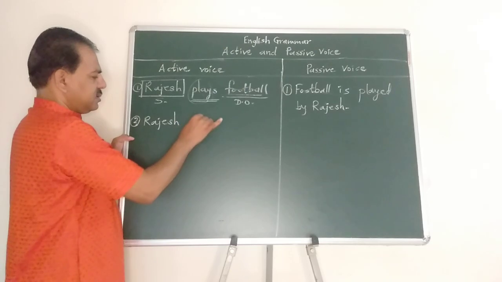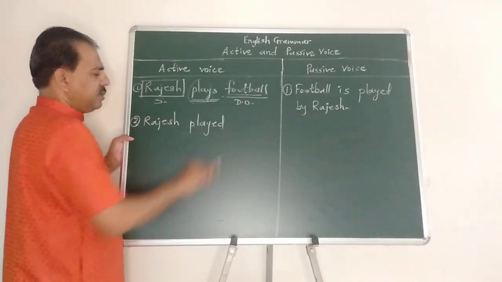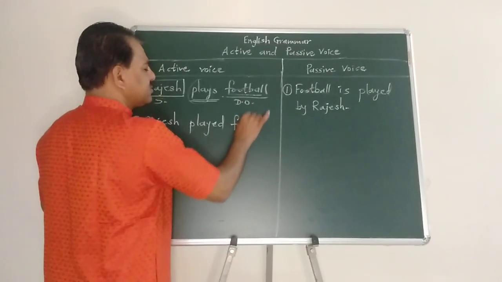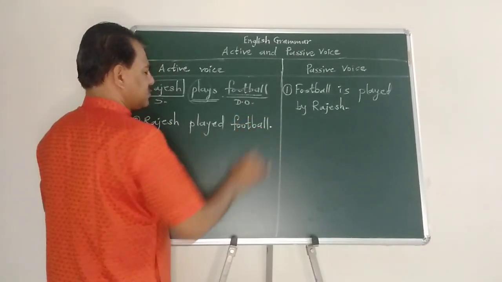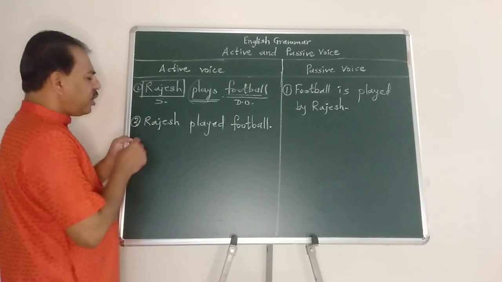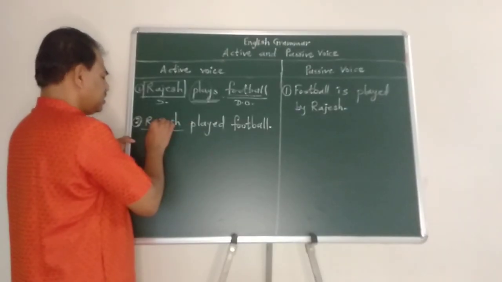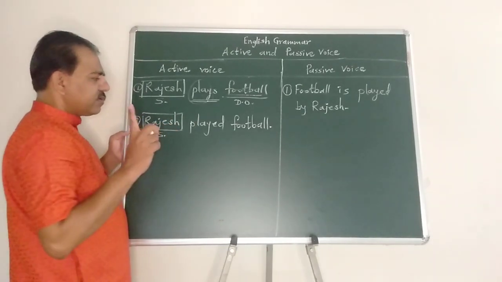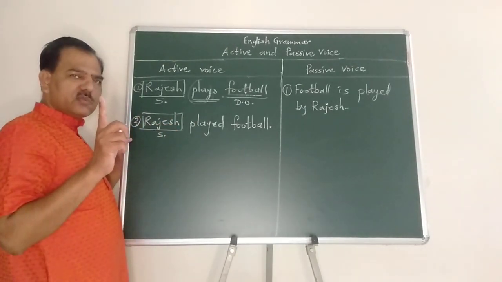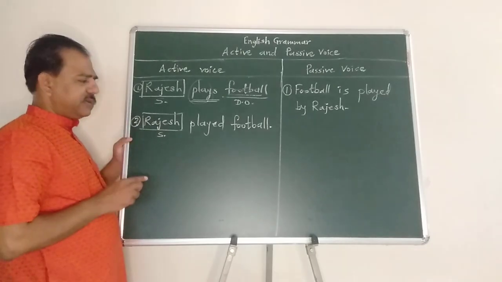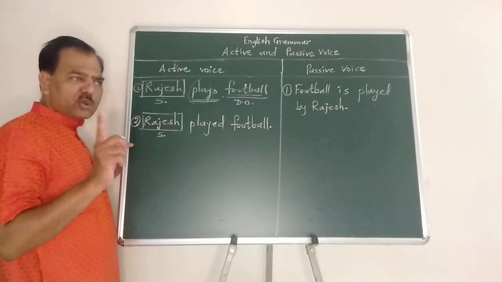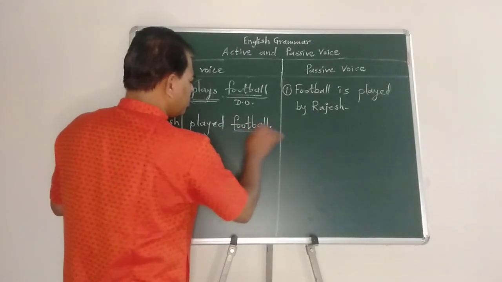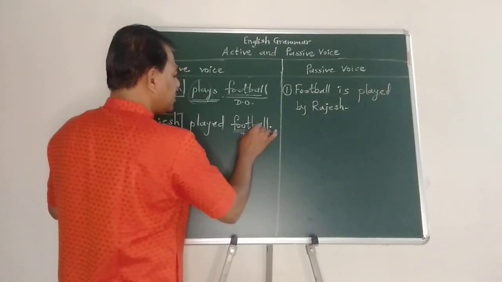Rajesh played football. Who played football? Rajesh. So Rajesh is the doer or subject of the sentence. Every time, ask the question orally. Questioning skill is very important. What did Rajesh play? Football. We got the direct object.